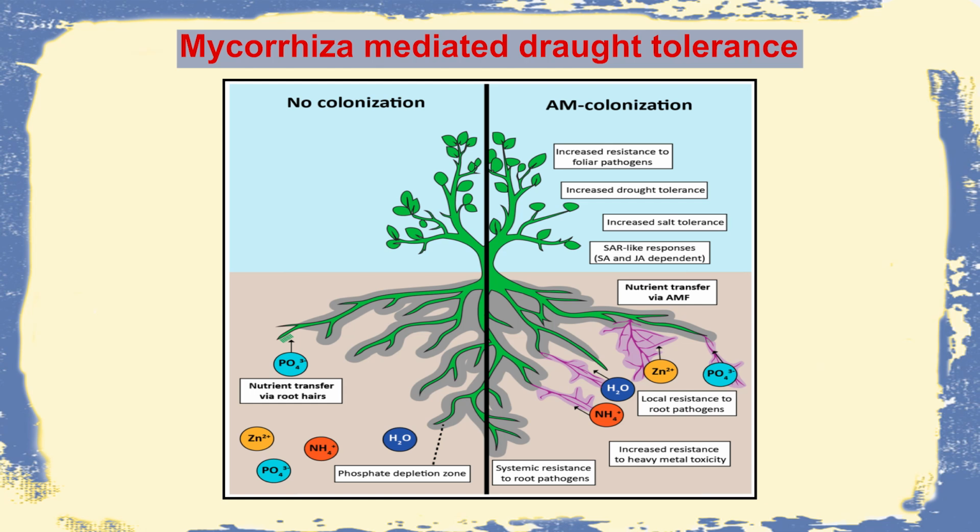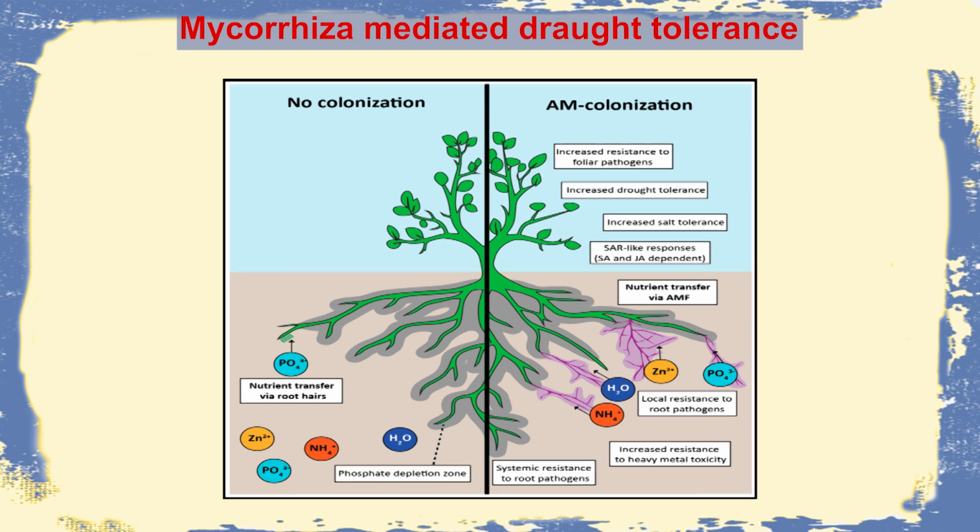As I was telling, they are also providing water storage, and thereby this mycorrhiza may mediate drought tolerance, and this drought tolerance is also helped by this increased SA or JA pathways. And of course, retention of phosphate, zinc and ammonia along with water will help the plant root to grow faster, as it is seen in this case of Arbuscular mycorrhizal colonization. The root density is high in comparison to that root where there is no association.